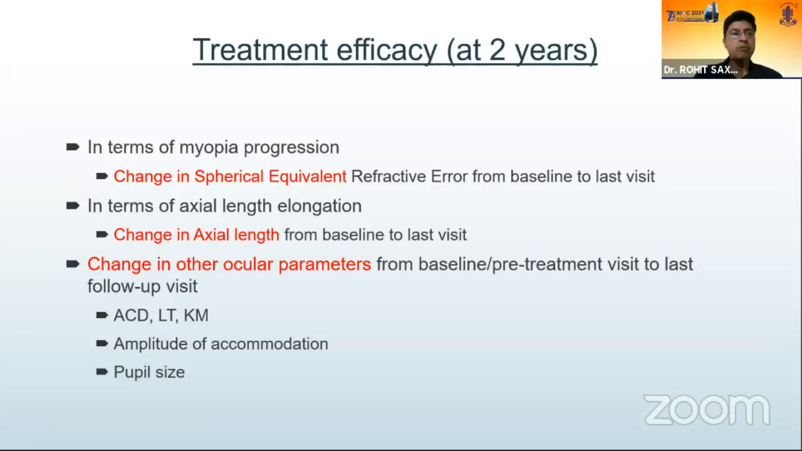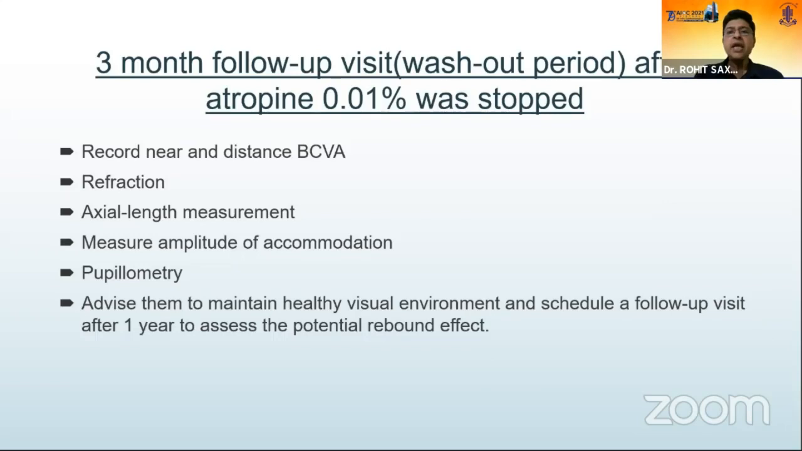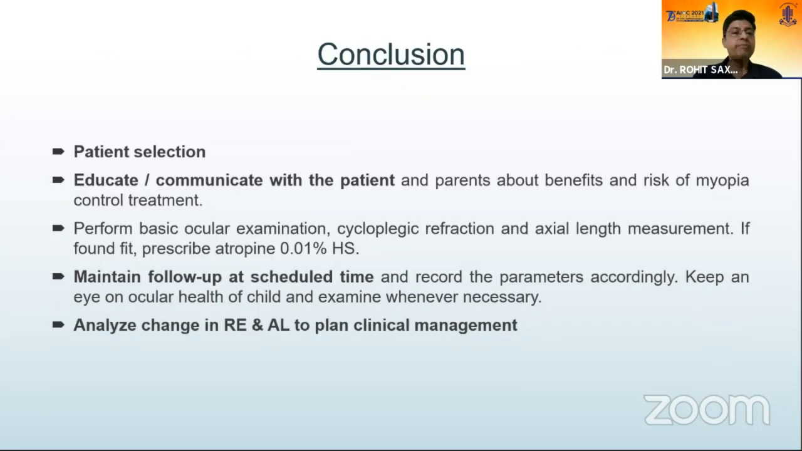In terms of myopia progression, change in spherical equivalent is important, but change in axial length is also extremely important in taking a decision on management, and of course look for change in other parameters if you can, particularly pupil size and amplitude of accommodation. Treatment can be stopped or changed if the progression is not sufficiently controlled, or if poor tolerance, compliance or safety issues are a concern. After you stop the atropine, a 3-month washout follow-up visit is important so that you can again record how the child is doing, how the parameters are, and of course discuss that the child continues to follow up and make sure that there is no rebound in these children.